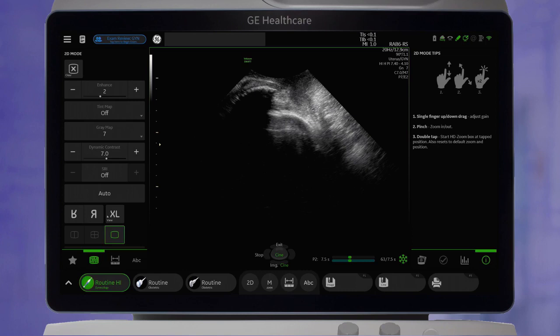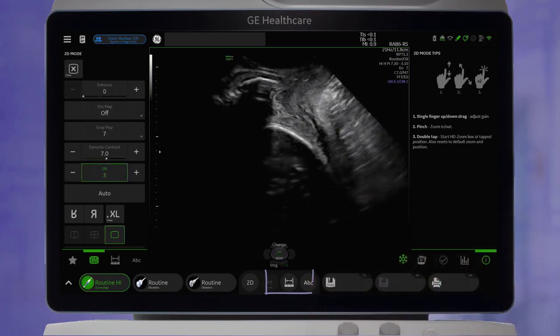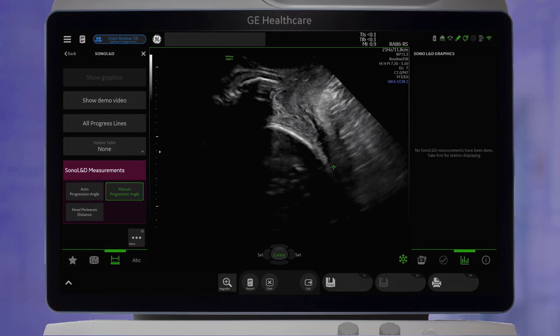Freeze the image and choose Calc either with the hard key or on the touch monitor, then choose Manual or Auto. To measure manually, first place the cursor on the proximal end of the pubic bone with the trackball and press the Set key. The next caliper is placed at the distal end of the pubic bone. Once set, the angle caliper is placed tangential to the fetal skull.